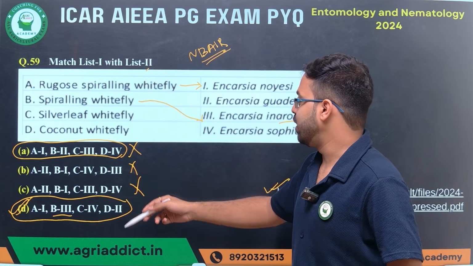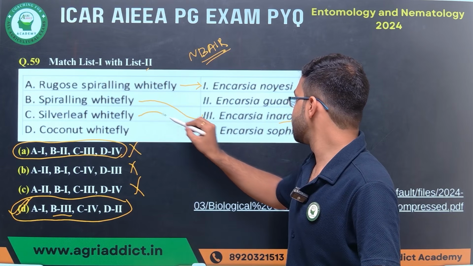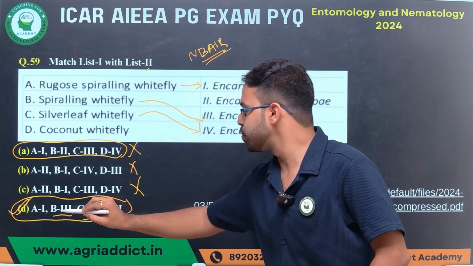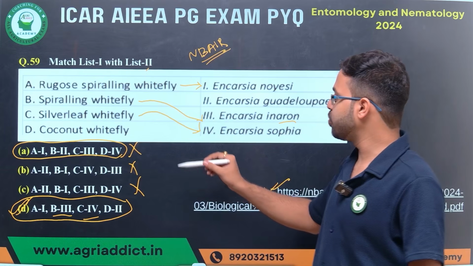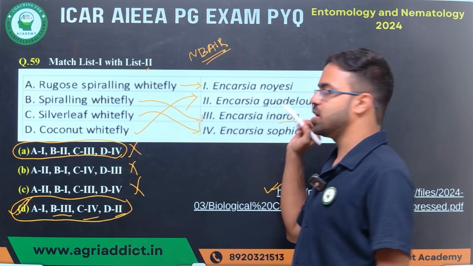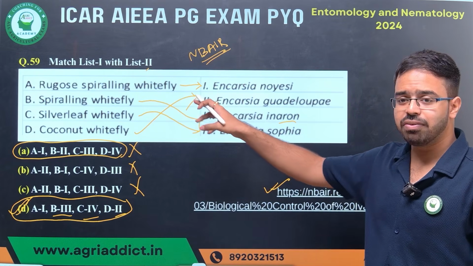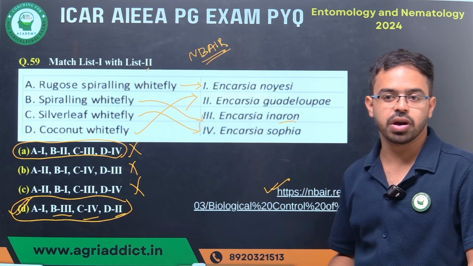Silver leaf whitefly, that means it is well controlled by Encarsia sophia. So C is 4. And last one, coconut whitefly, that is 2, that is Encarsia guadeloupae. Now the fact is, rugose spiraling whitefly can also be controlled by Encarsia guadeloupae.